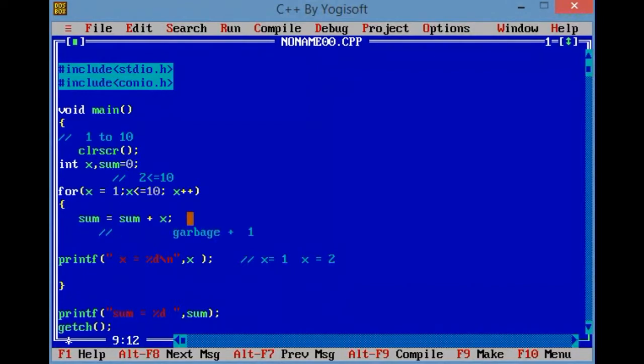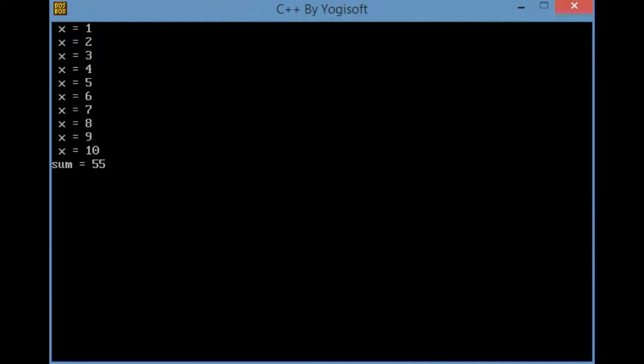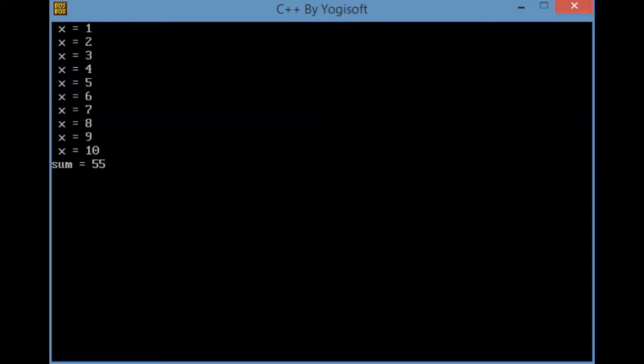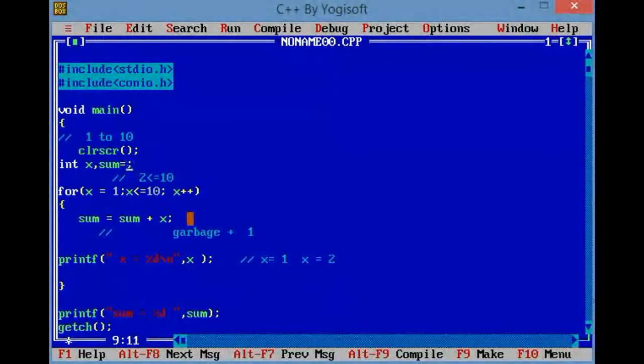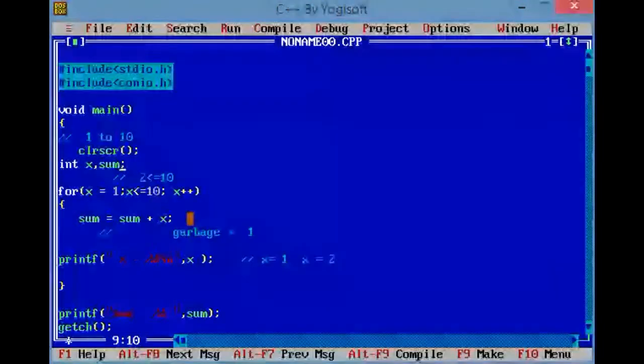Let me show you. After that I will explain this code. If I'm using sum equals to 0, what is the answer for this question? Now sum is 55. We just add all these numbers, right? Then we got a result of 55. But if I am using sum without initializing, now I am receiving a value 925.